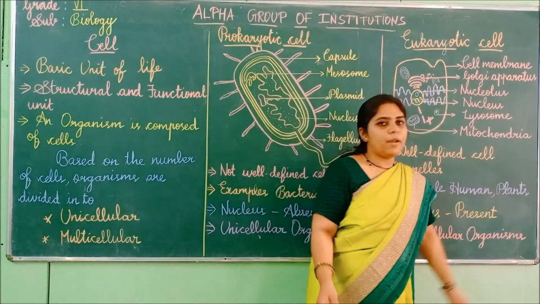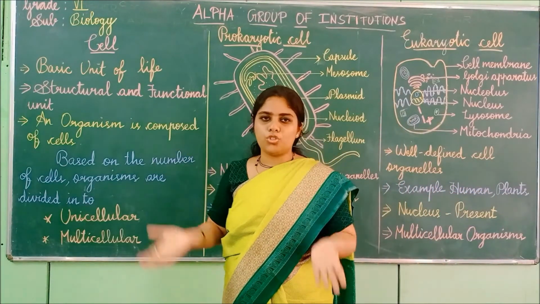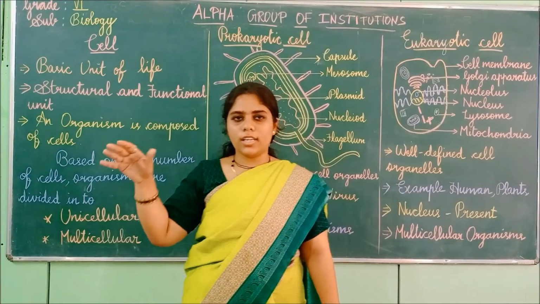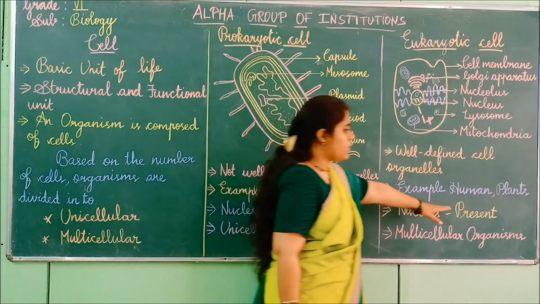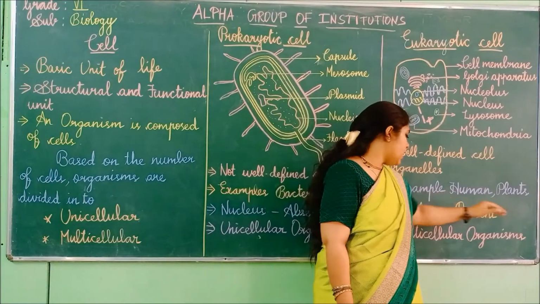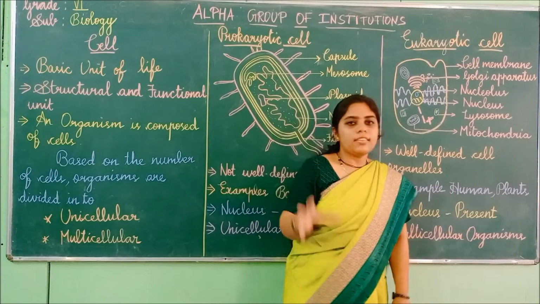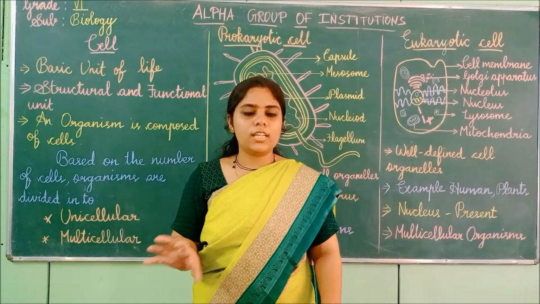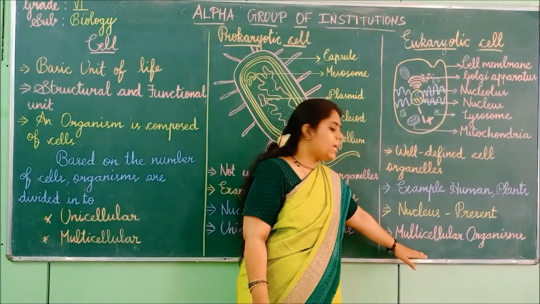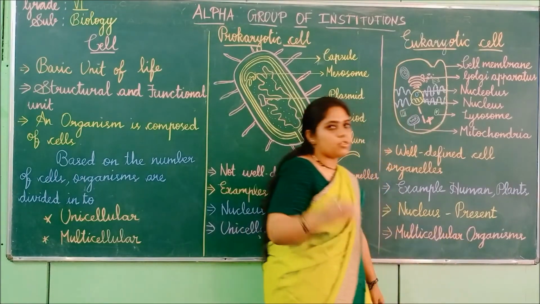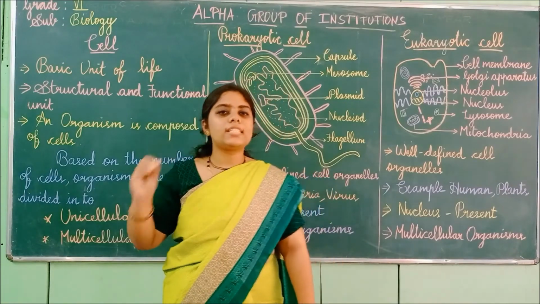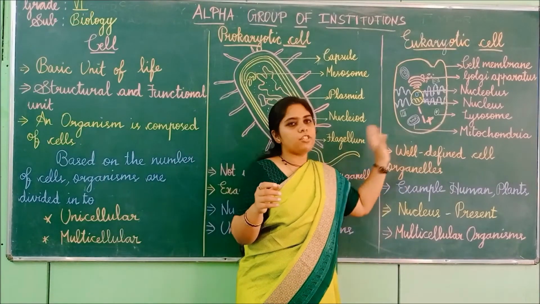Examples are humans and plants. All the plants, the huge trees, and the human body are higher organisms. This type of cell will be present in humans and plants. Next, the nucleus is present. That is the control center. All the activities will be controlled by the nucleus. And finally, multicellular organisms. In higher organisms, that is many-celled organisms, this type of cell will be